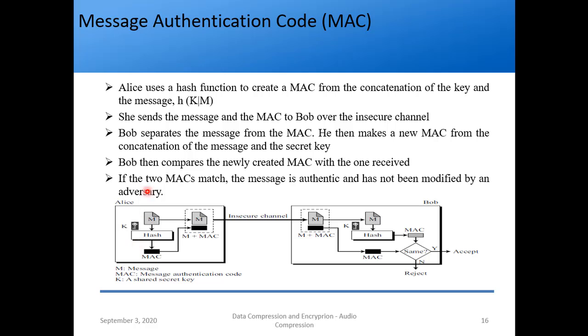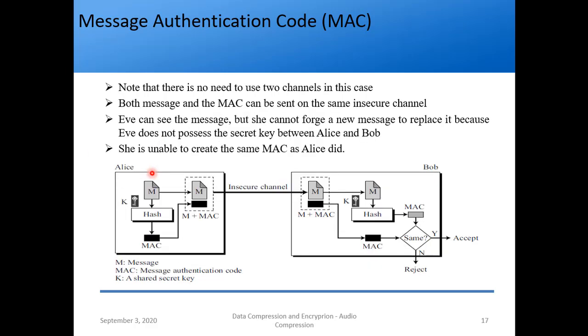So let's again see an example. Alice uses a hash function to create a MAC from the concatenation of the key and message. So with message, key and hash, what will be generated? A MAC and not an MDC. This is sent through the insecure channel to Bob. Again, from the message, the hash and the key, a MAC will be generated. So this MAC is also available to Bob. If they are the same, the message is authentic and has not been modified by an adversary, for example, Eve. So this is the concept of message authentication code.